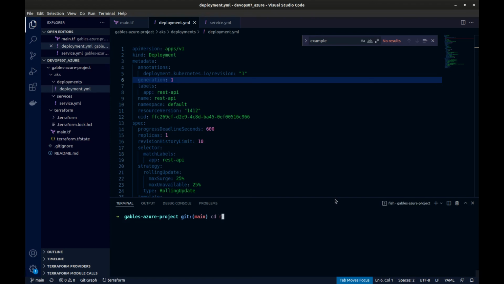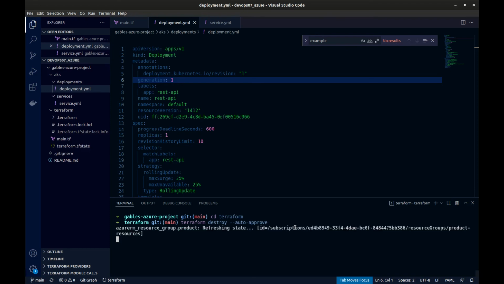So if I come back to Terraform, and I do a Terraform destroy, it's going to destroy all of my resources. So it's going to tear down the whole cluster and everything that I added, the VNet and the resource group, and we don't have to worry about that being charged to our account. But again, always set up the billing alerts just in case you forget something or something fails and you didn't catch it. You just want to know what you're being charged.